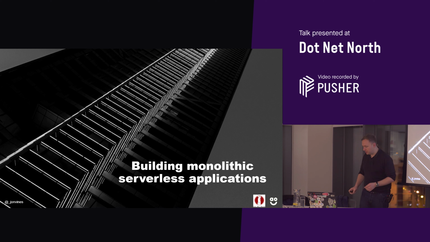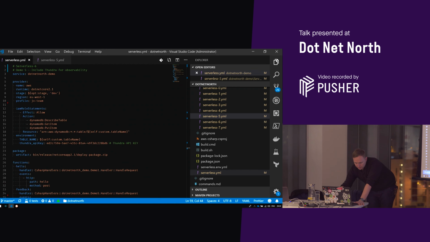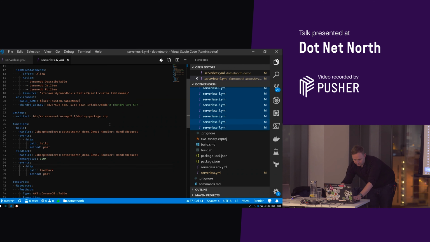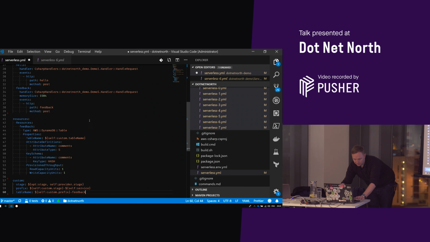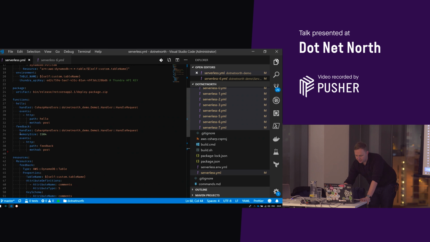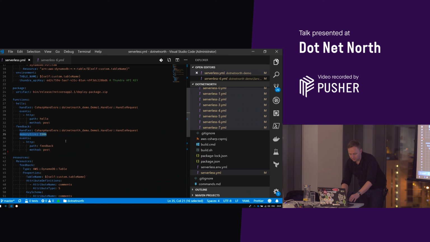So before I move on, actually, I've got another quick demo, which is just how to increase that memory. So, Server 6, cold starts. This is really straightforward. We can do this per function or for the whole set of functions within it. So all it is essentially here, we just say, for this particular function, for our feedback function, set the memory size to 1.5 gig, 1504.